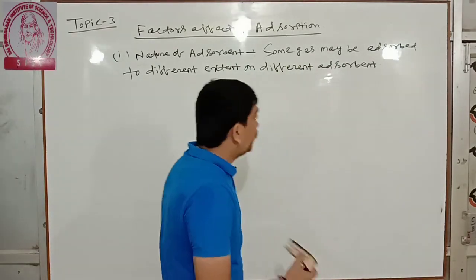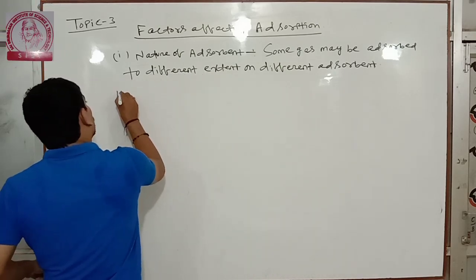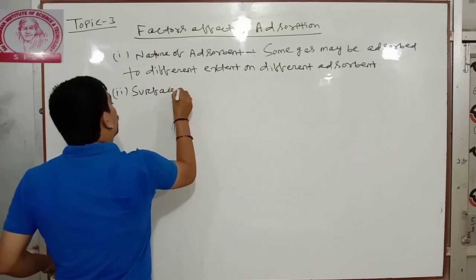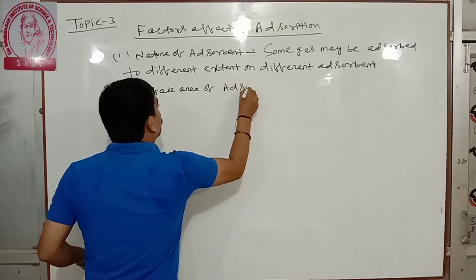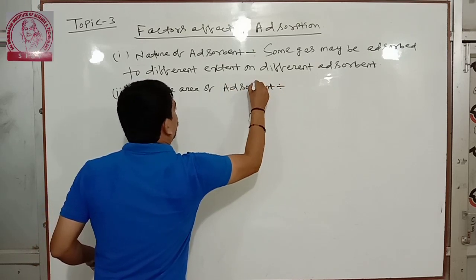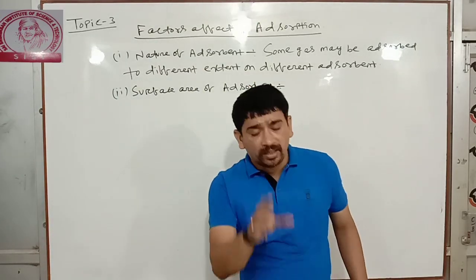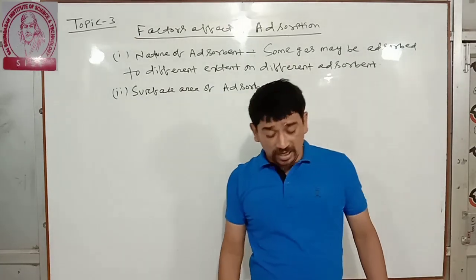Next, the second factor is surface area of adsorbent. Greater the surface area, greater is the rate of adsorption.